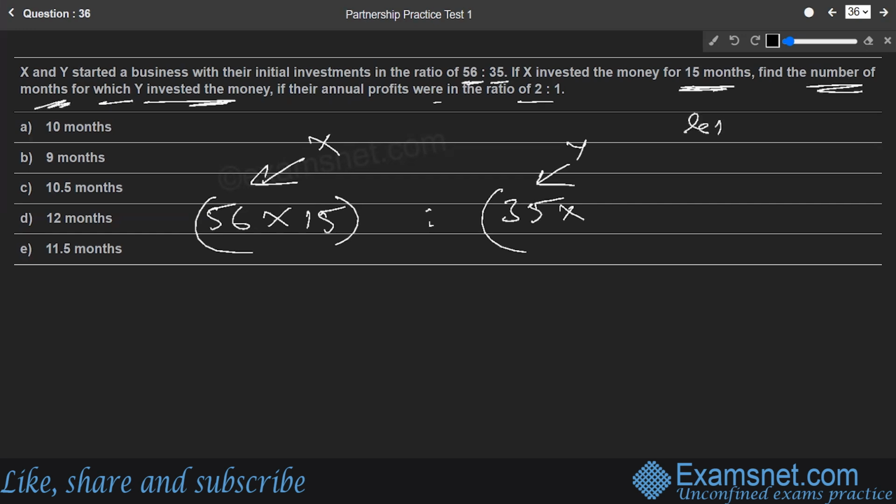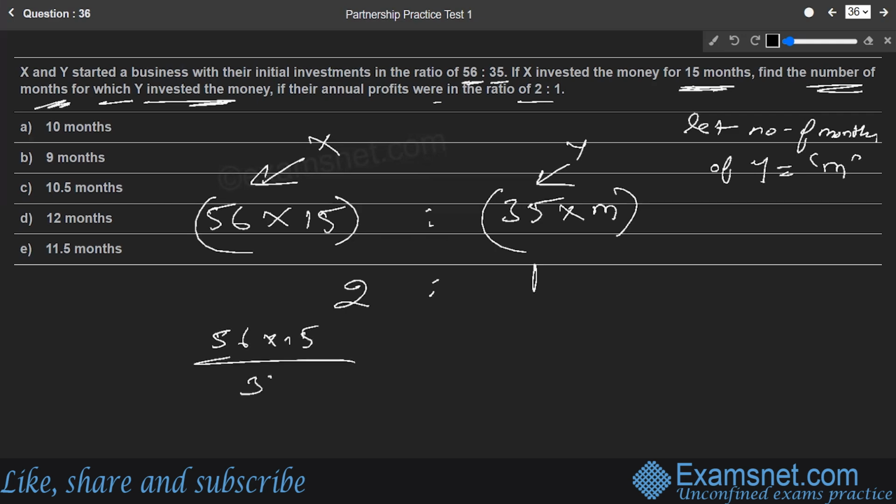So let us assume the number of months for which Y's money was in the business to be M. And they say the ratio of the profit is 2 is to 1. So that is 56 into 15 divided by 35 into M is equal to 2 by 1. If we cross multiply, then we are able to solve the question.